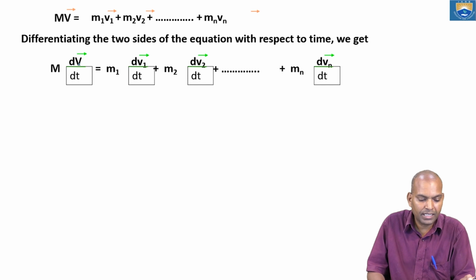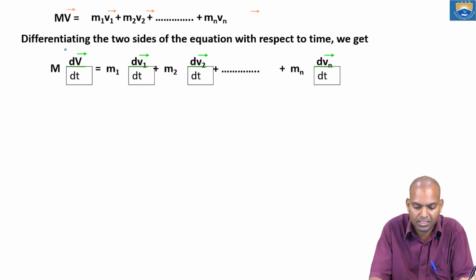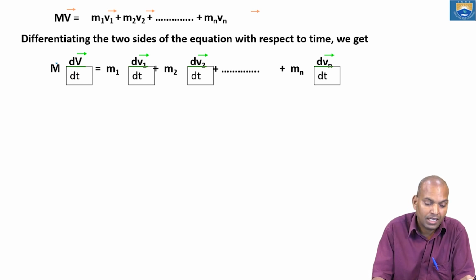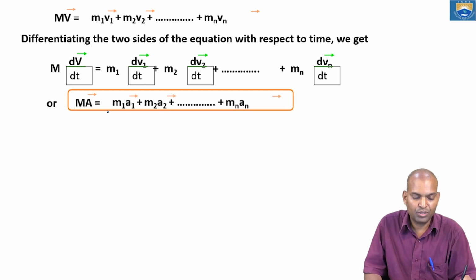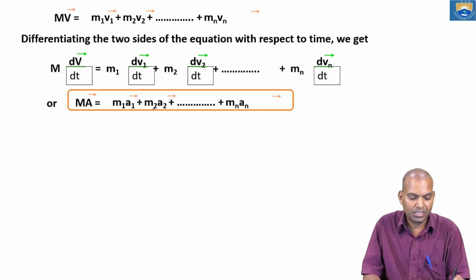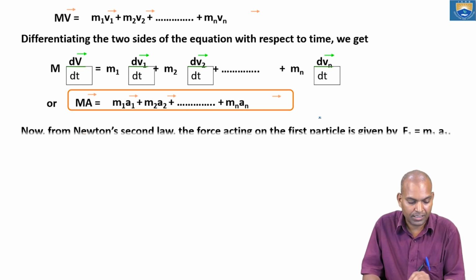Then again, if you differentiate both sides of this equation with respect to time, velocity with respect to time gives acceleration, dv by dt. Then M dv by dt, that is M a, mass times acceleration, equals m1 a1 plus m2 a2 and so on, up to mn an.